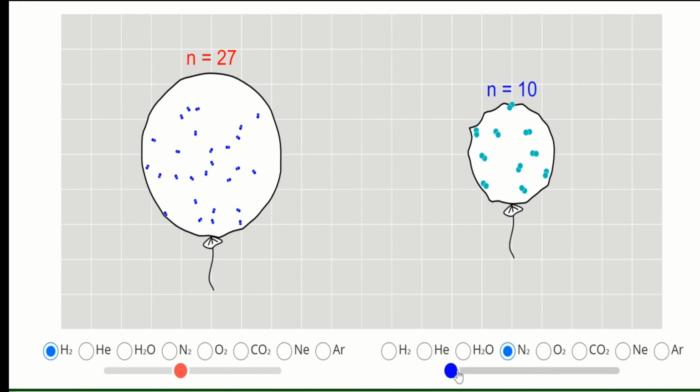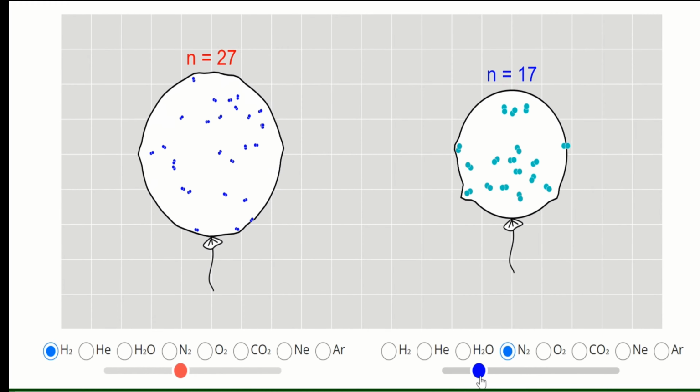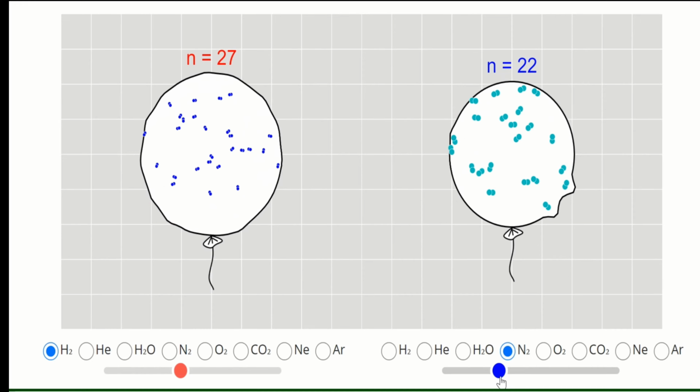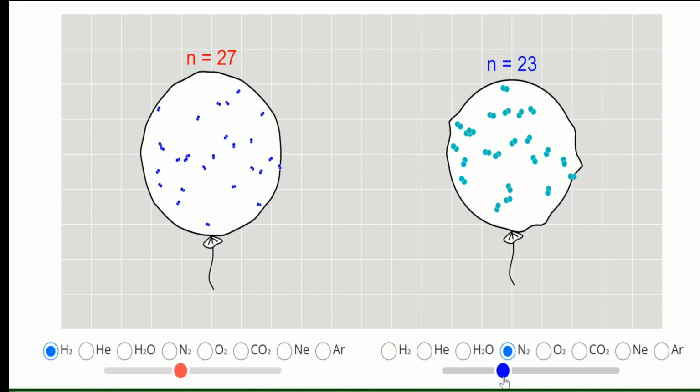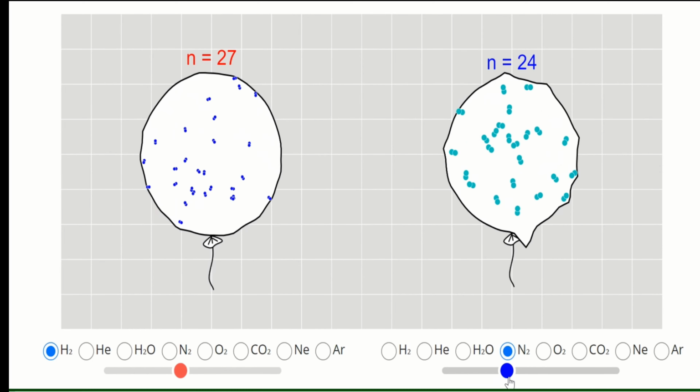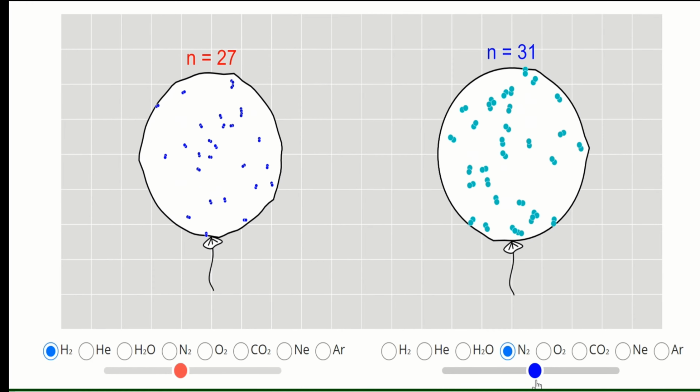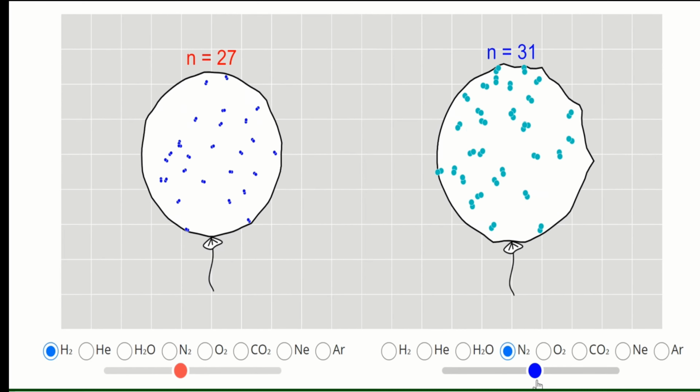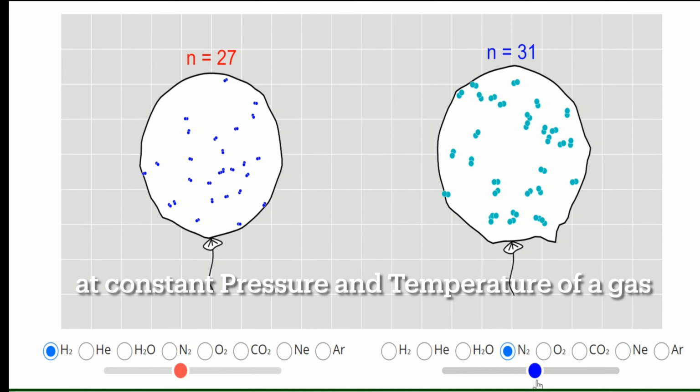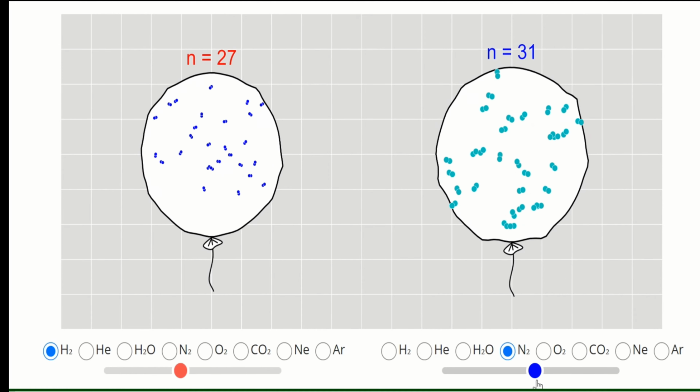Same also here in the nitrogen. When the volume increases, the number of nitrogen gas molecules also increases. And this will only happen, according to Avogadro's Law, when temperature and pressure are constant.